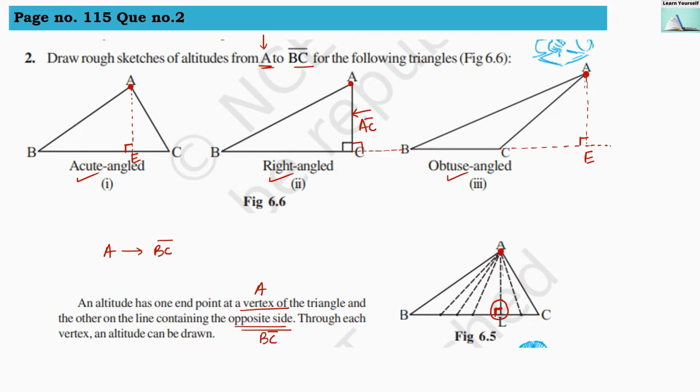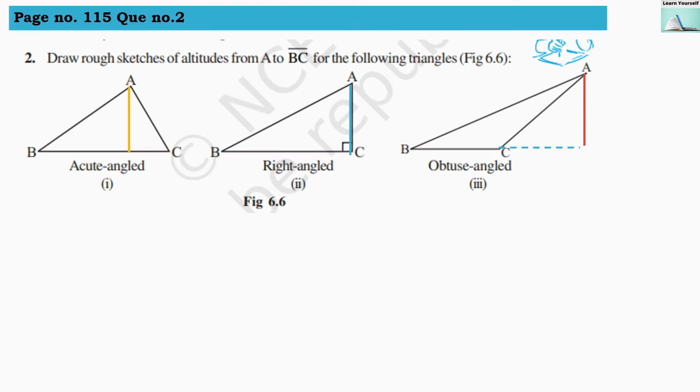Now if you see here, for the acute angle triangle the altitude is inside. For the right angle triangle it is on the triangle. And for the obtuse angle triangle it is outside the triangle. So this will be our answer. For the acute angle triangle, AE will be an altitude. For the right angle triangle, AC will be an altitude. And for the obtuse angle triangle, AD will be an altitude.